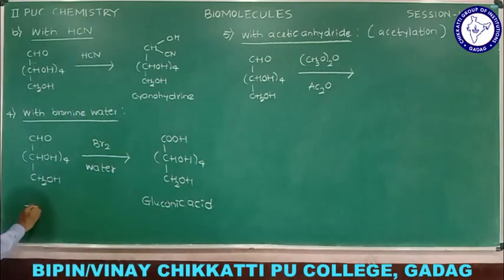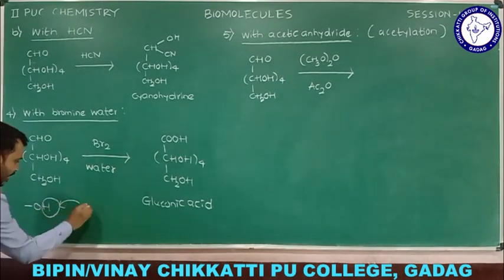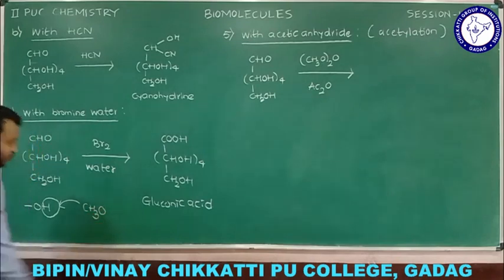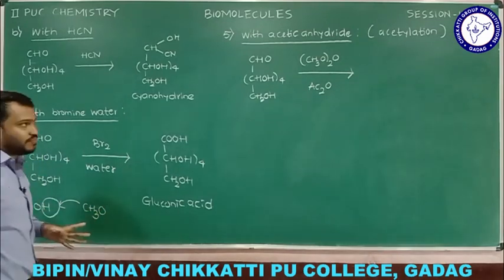Now observe here. Let us assume I have an alcohol group, an OH. If the H of OH is replaced by CH3CO, that we call acetylation.